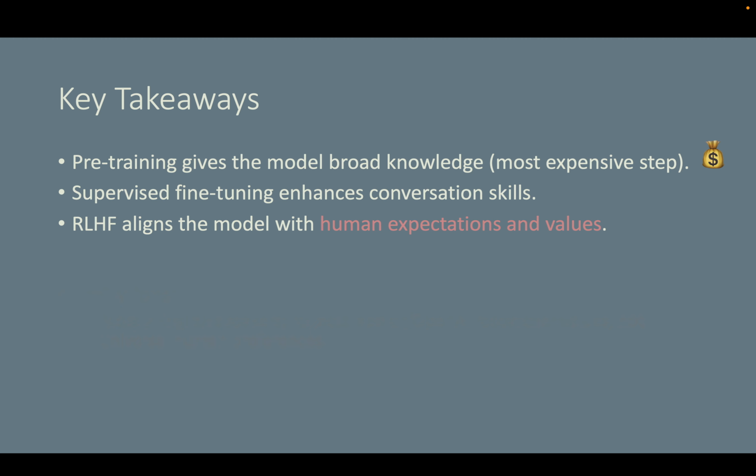Okay, so here are the key takeaways from ChatGPT's training process. Step 1, pretraining gives the model broad knowledge, which is the most expensive step. Step 2, supervised fine-tuning enhances conversation skills, but possibly introduces hallucination. Step 3, RLHF aligns the model with human expectations and values.